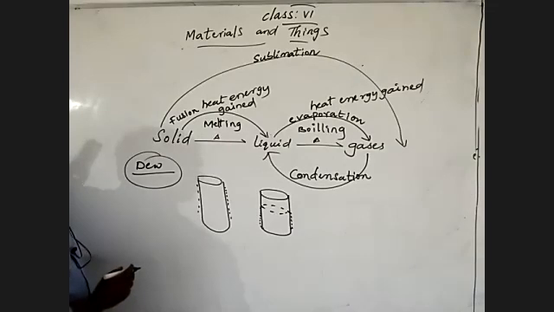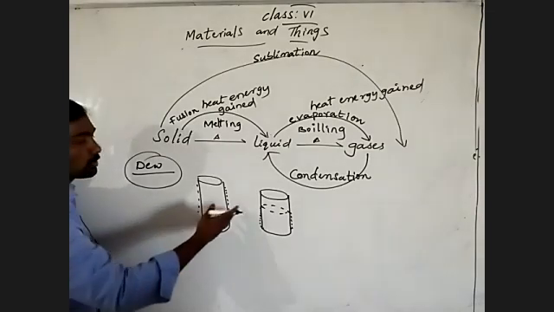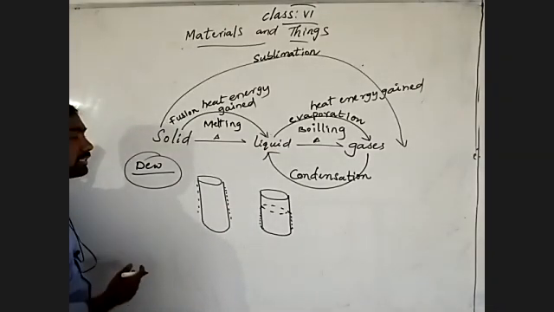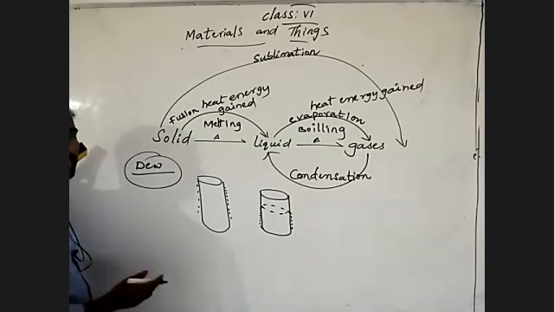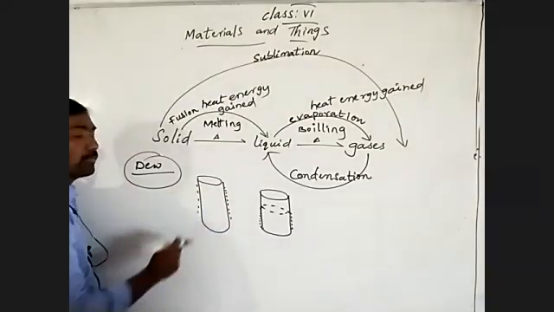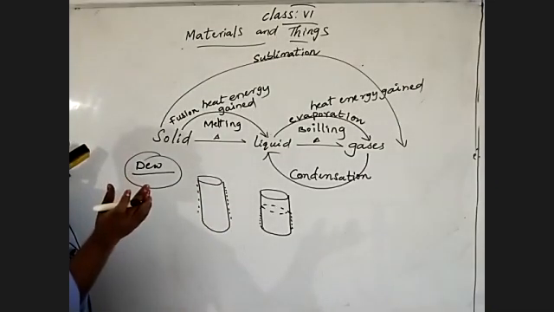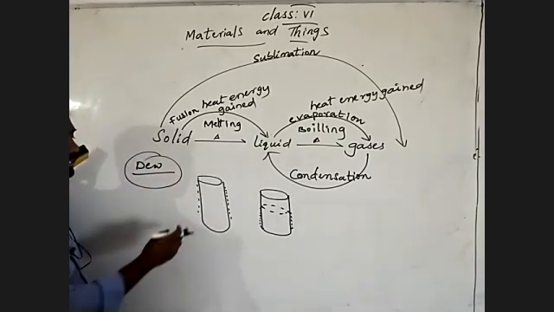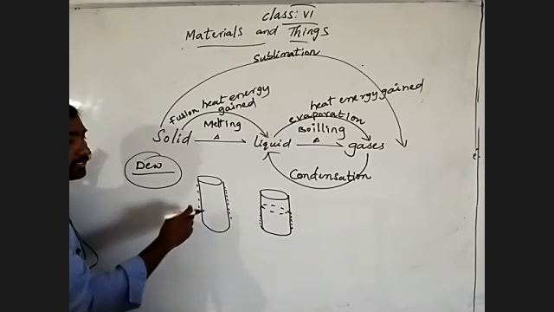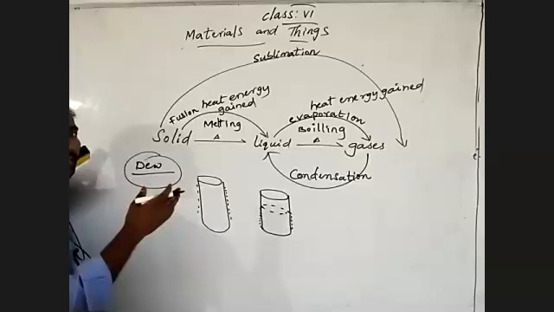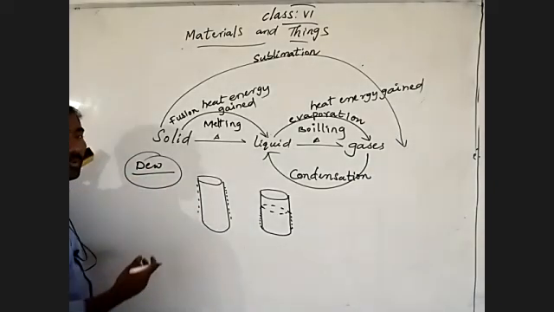We may call it dew. How is it formed? When you place colder bodies, which we took from a deep refrigerator, in the open atmosphere, compared to the water molecules in a water bottle, what happens? The outer atmosphere temperature is higher than the temperature of the water inside the bottle. So when the wind blows over the water bottle, heat energy transfers from the atmosphere to the water bottle.